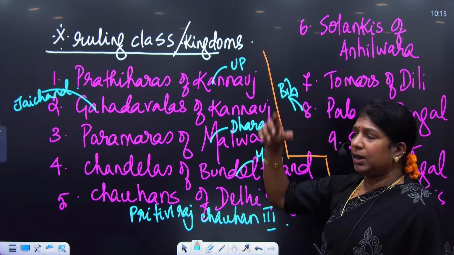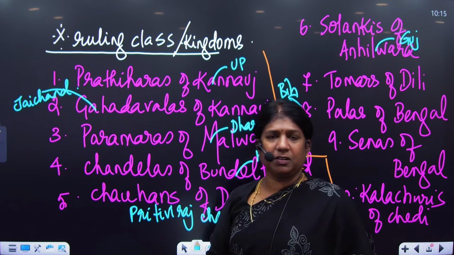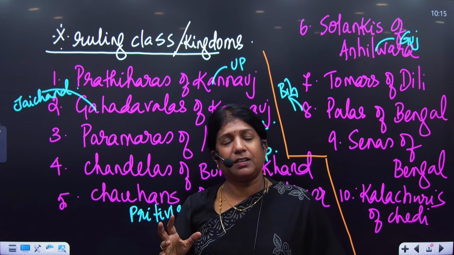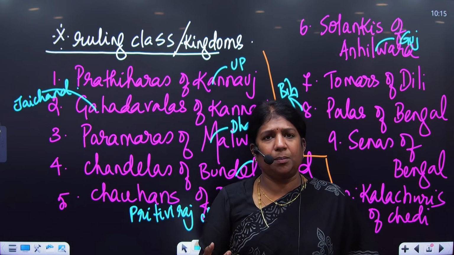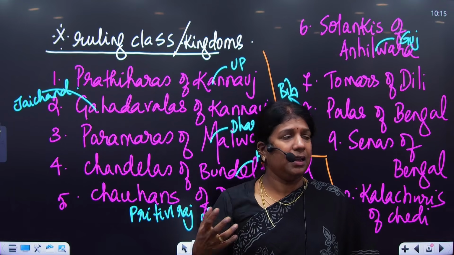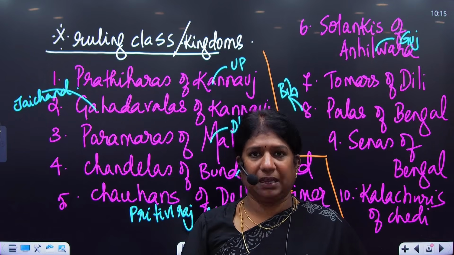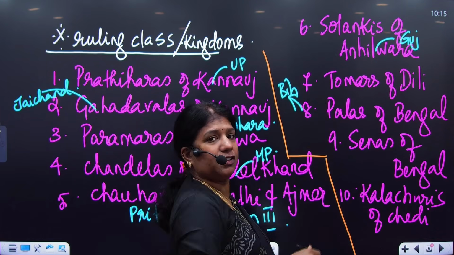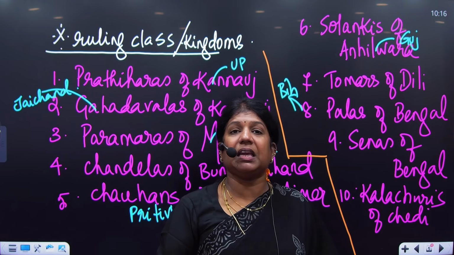Then we have Anhilwara in Gujarat. Gujarat was a very prosperous town. We know that because of its ports and all of them. Here we have the Solankis, very powerful. Plenty of rulers like Mulraj and Bhima were there. And this Gujarat is important because there was one queen called Rani Udayamati. Rani Udayamati of the Solanki kingdom constructed a step well for her dead husband, called Rani Ki Vav.